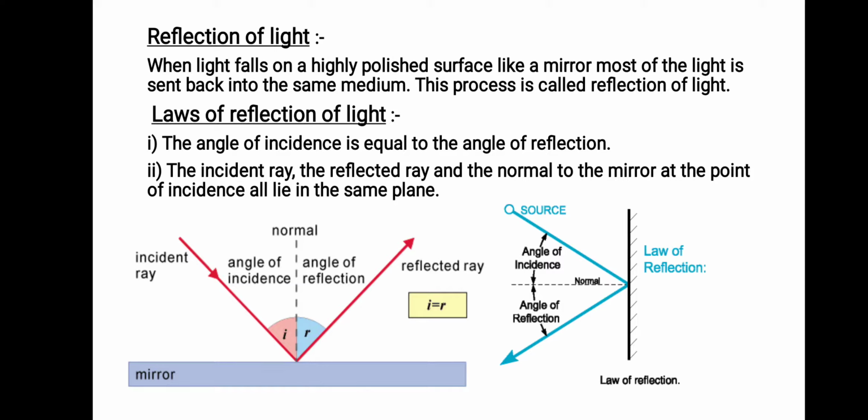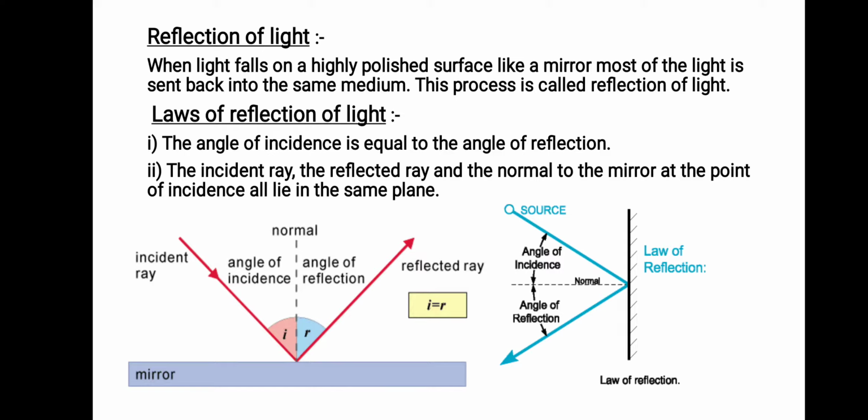You see there's an angle formed between the normal and the incident ray, that we call the angle of incidence, and there's another angle formed between the normal and the reflected ray, that we call the angle of reflection. So the laws of reflection say the angle of incidence and the angle of reflection are always equal.